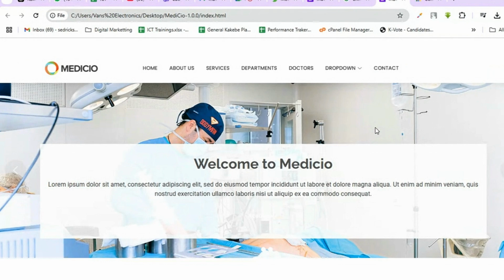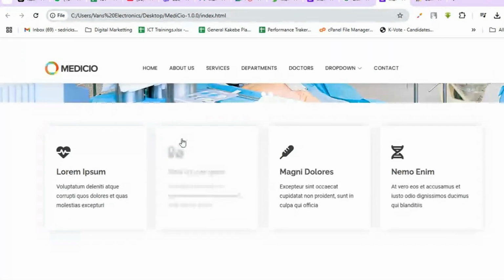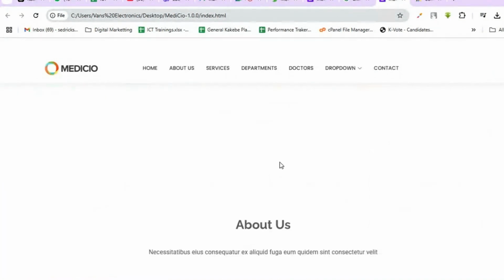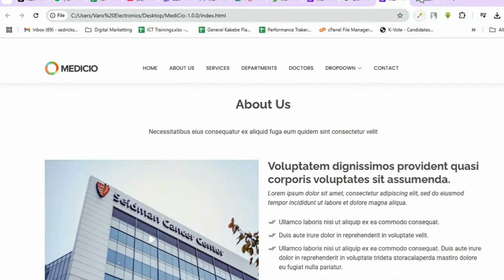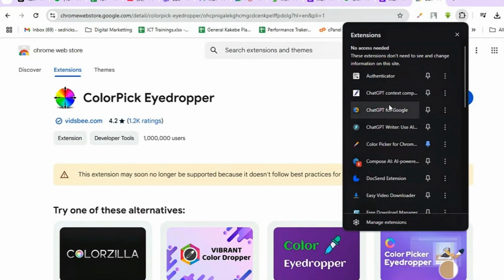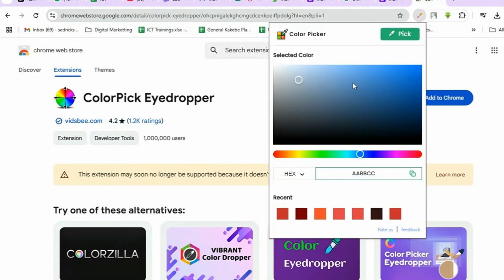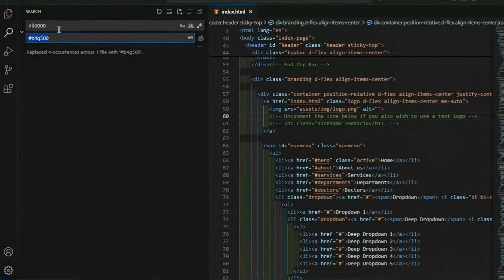Oh, it's kind of white. You see, it has changed my site to kind of white. I think that color is a bit whitish. Let me get another color option, so we take it back to normal with the color picker. This is how you look at the color codes. When you look at the picker like that, these are the codes. This kind of blue color is 0B. So I'll just copy it and go back to my code.